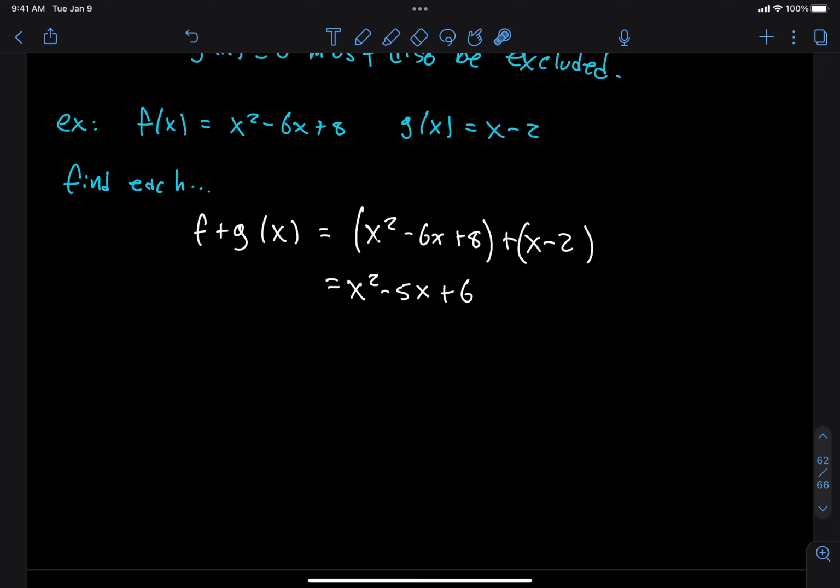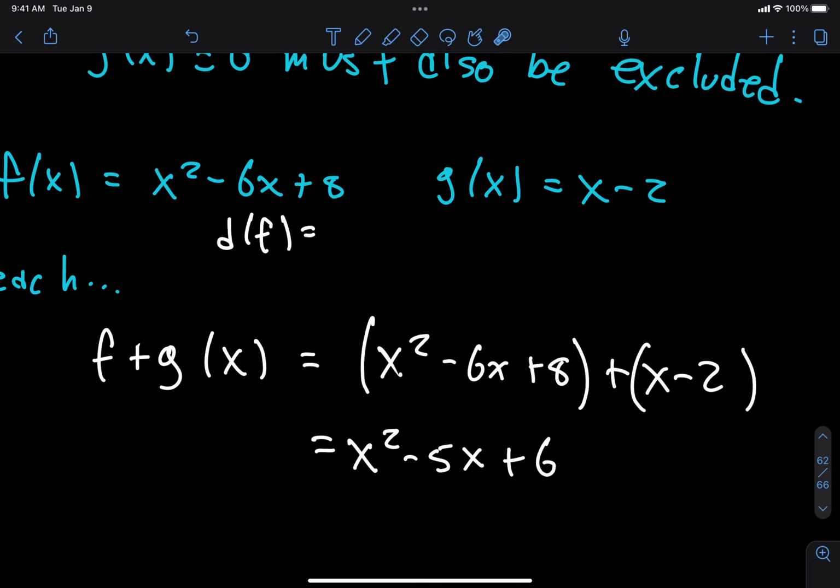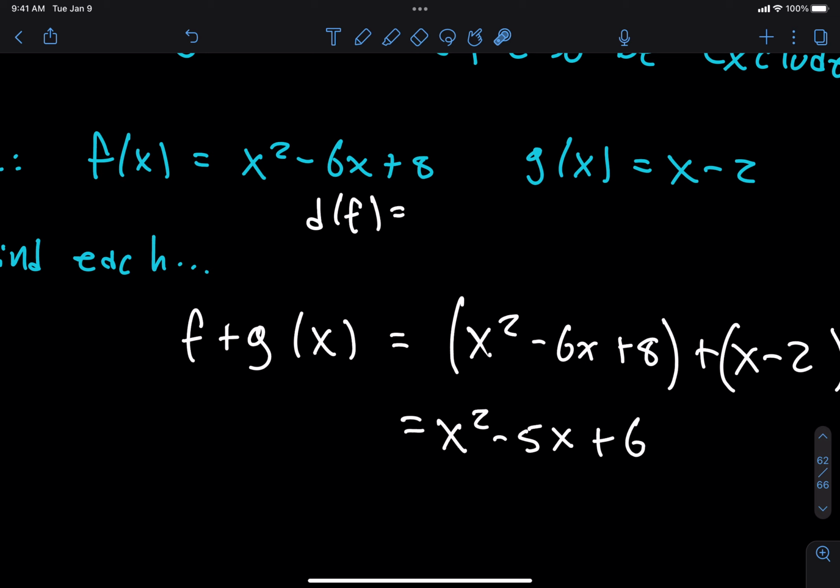So, what is the domain of f? What sorts of numbers can I plug into the function x squared minus 6x plus 8? Are there any that I can't plug in? When do I worry about plugging something into a function? There's two situations where I need to be careful. What are those situations? If you're dividing by 0, that's situation number 1. And number 2, Connor's got it, it's the square root. So, do I have any division here? No. Do I have any square roots here? No. So the domain should be all real numbers.